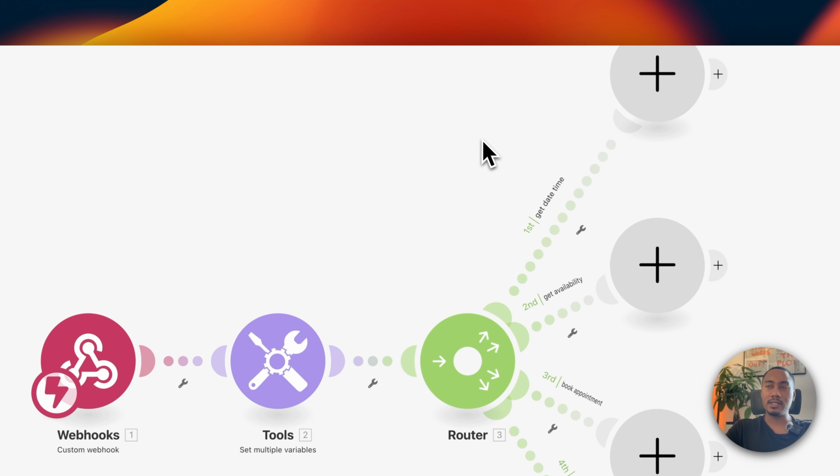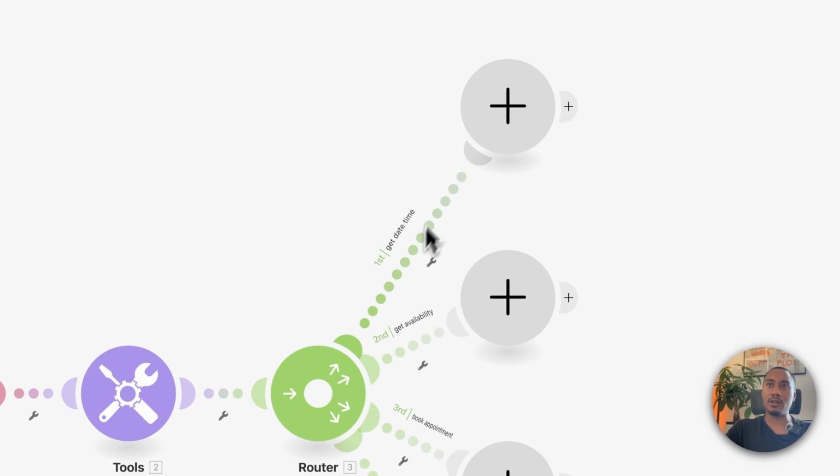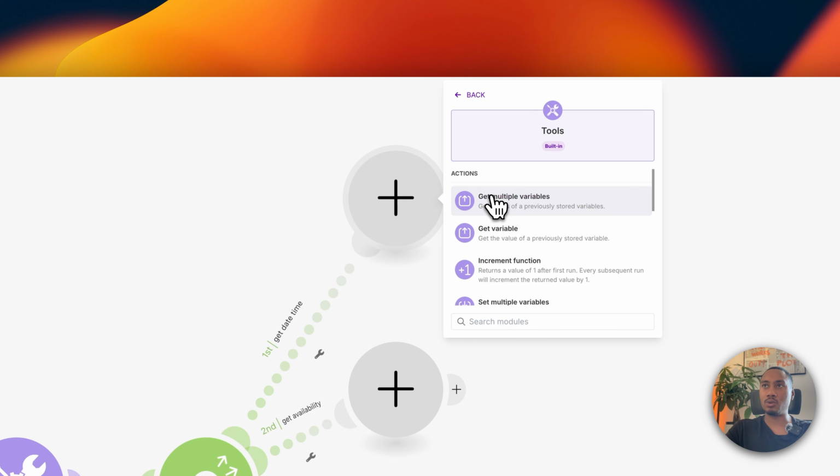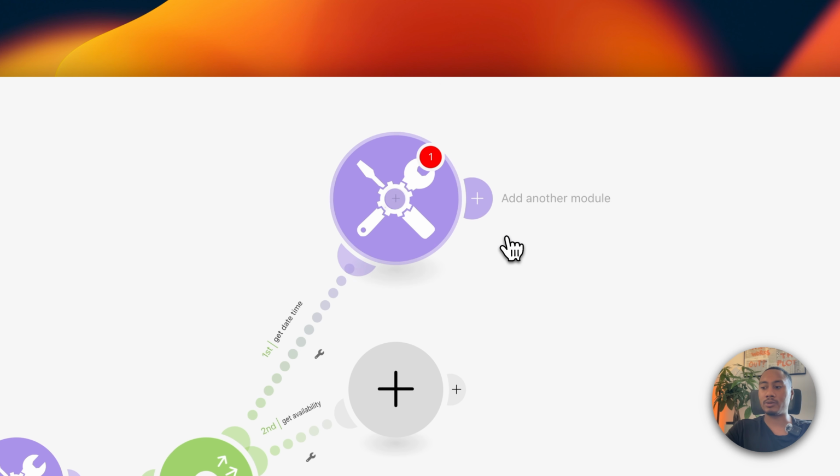So first, we need to configure this get date time path. Now, the way we're going to do it is we're going to use tools. We're going to set multiple variables.